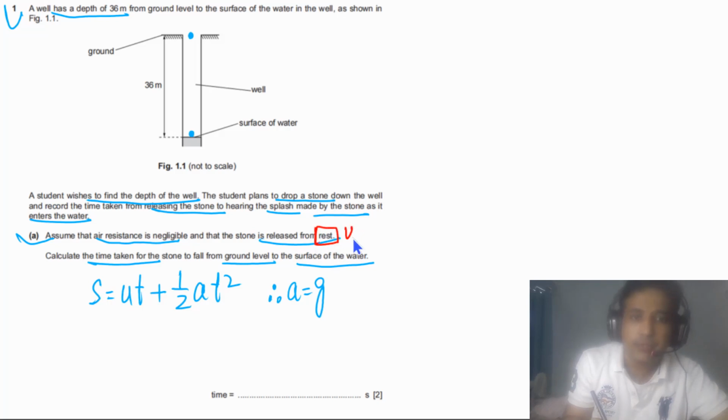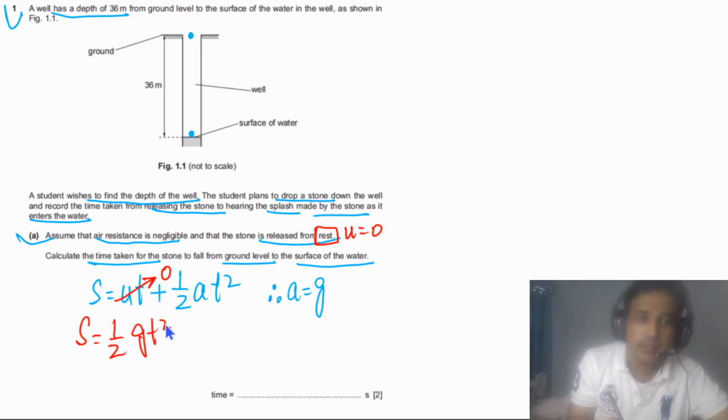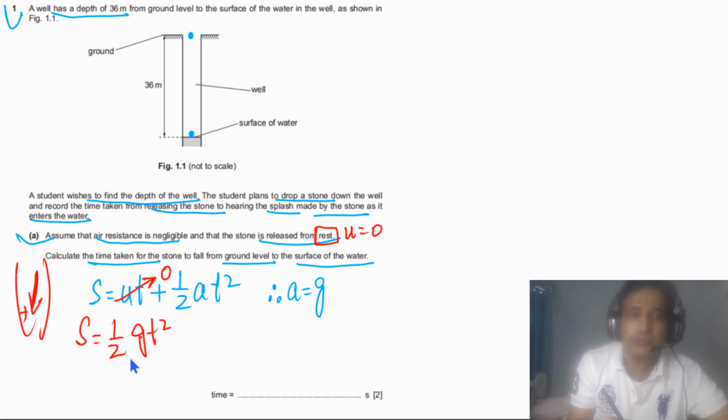Started from rest, it simply means that u is equal to 0. So this term is equal to 0. Now simply we have s equal to 1/2 a t squared, and we can replace a with g. In this case we are taking down as positive, so the displacement is positive, and g is also positive.